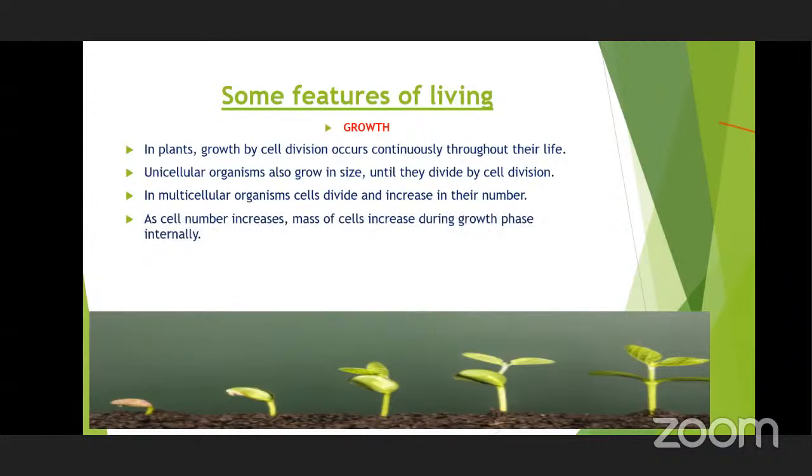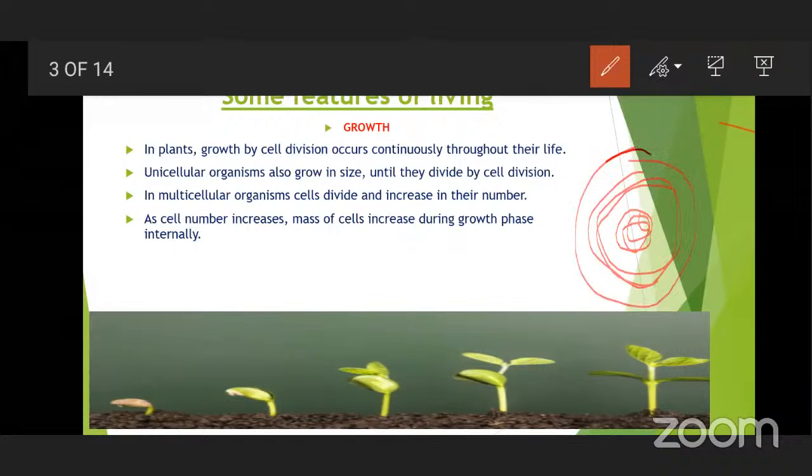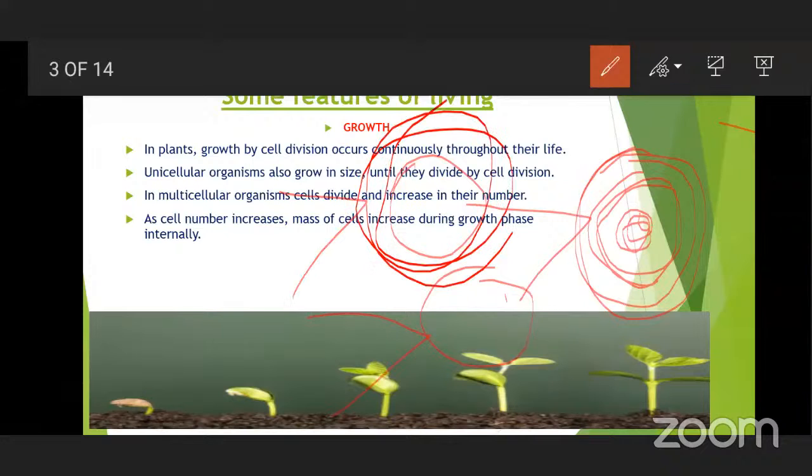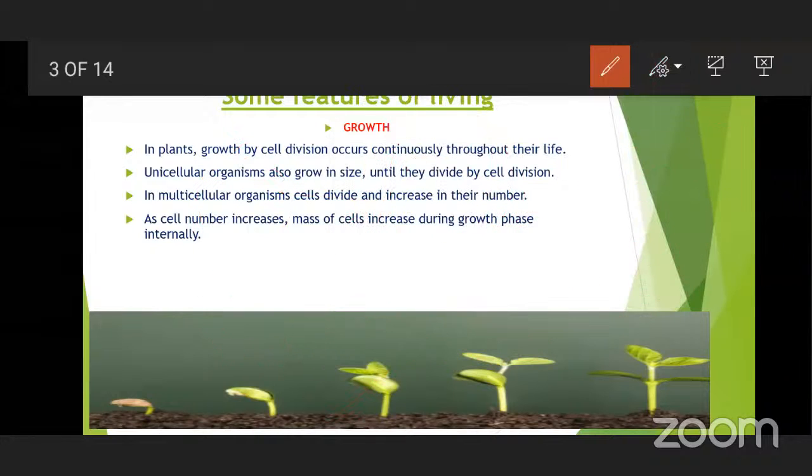Plants, animals, all these are increasing in number because growth of the cell is taking place. And where are you seeing that growth is taking place? From inside. The cytoplasmic matter is going to increase in content, then only it will divide. Then only again it will further increase in cytoplasm content internally, giving rise to a mass of cells. So this is clear about living organisms, what we have seen. But